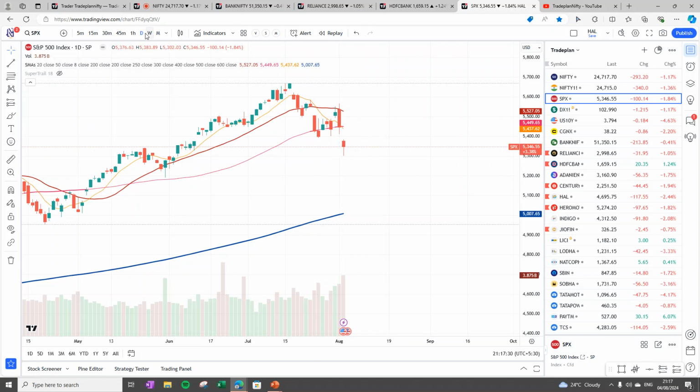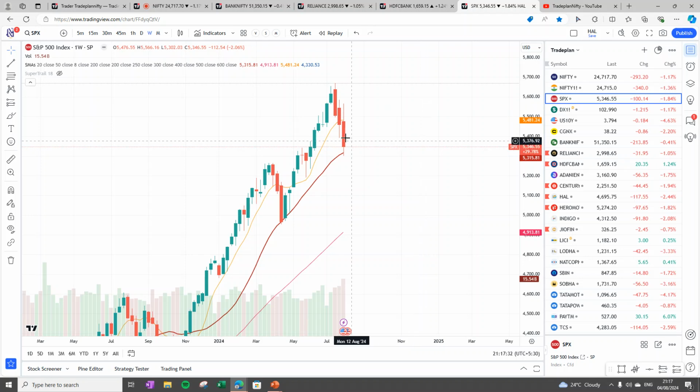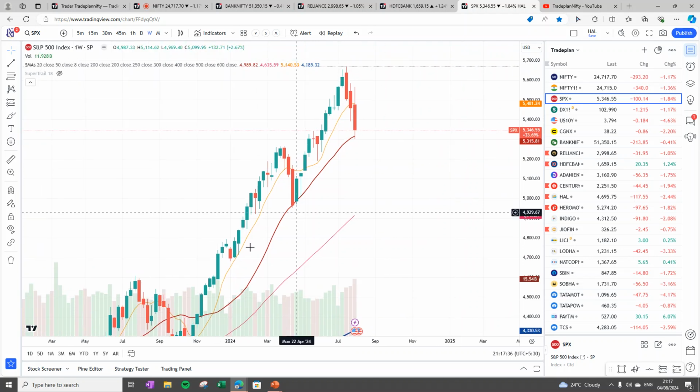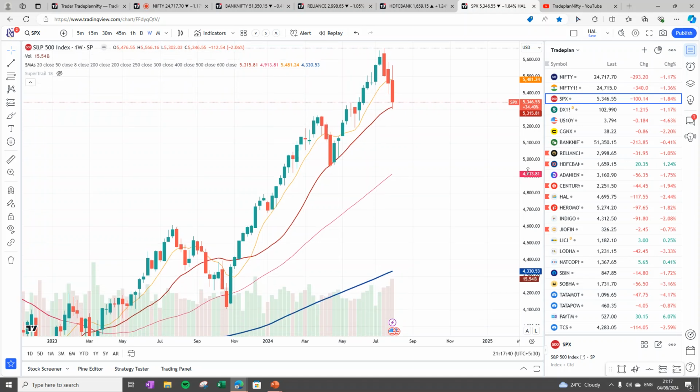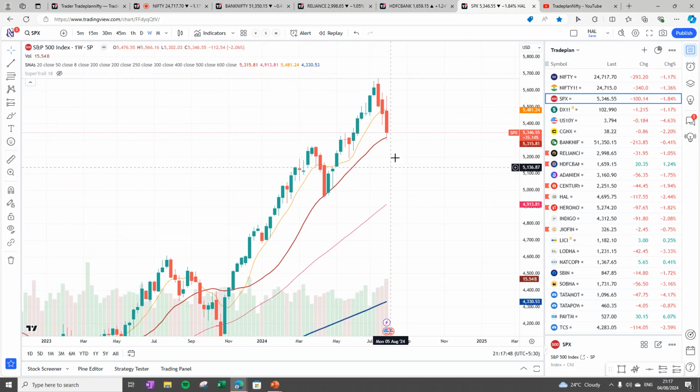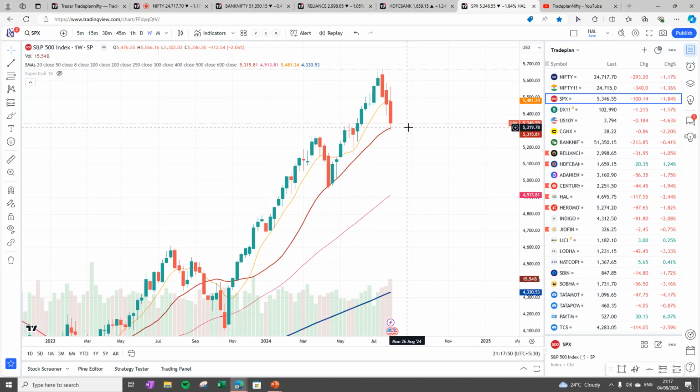But when we look into the weekly chart, you see that S&P 500 is taking a support on the 20 bar moving average. And S&P 500 is kind of in a super trend scenario where every time it has touched the 20 bar, you've seen a certain amount of reversal. So that's a key indicator here that S&P 500 is taking a support on the 20 bar. Unless and until S&P 500 goes below 5313, one can expect a reversal from this level.